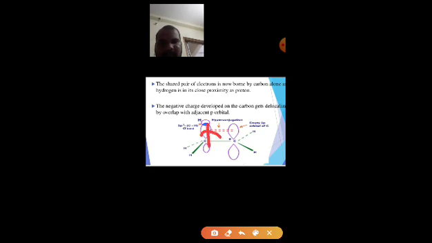So delocalization takes place through the interaction between the sigma orbital and the p orbital.